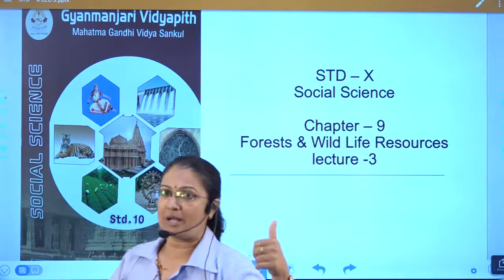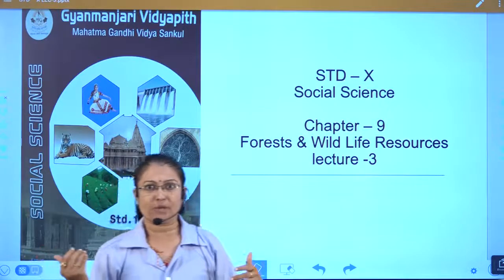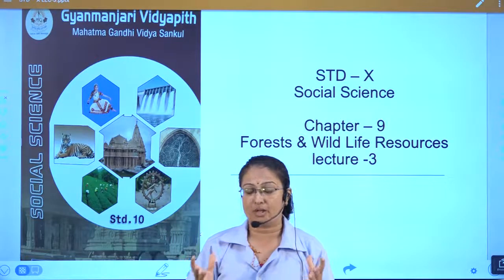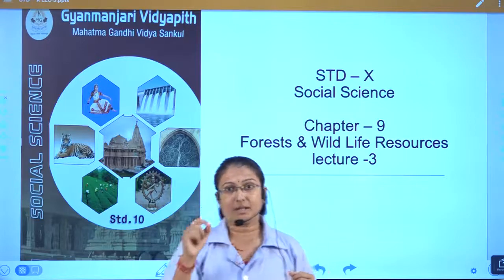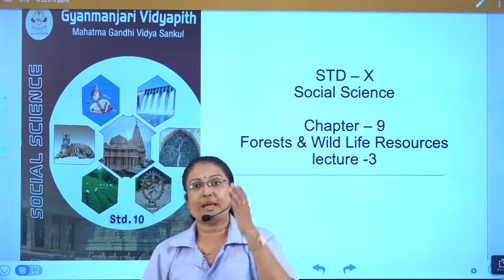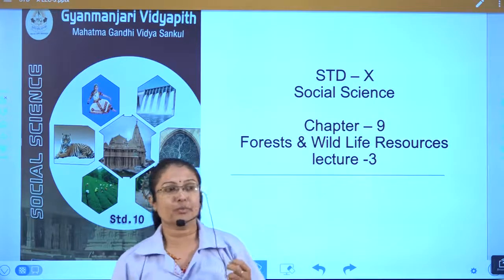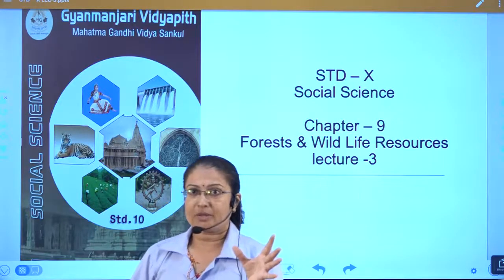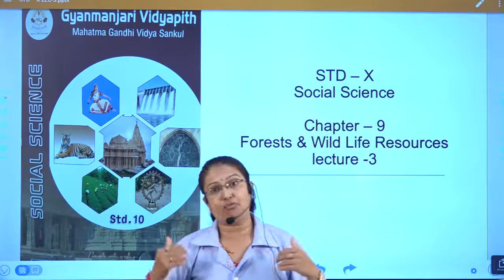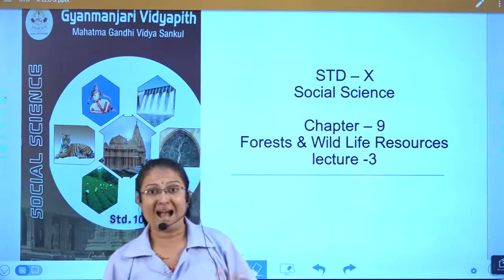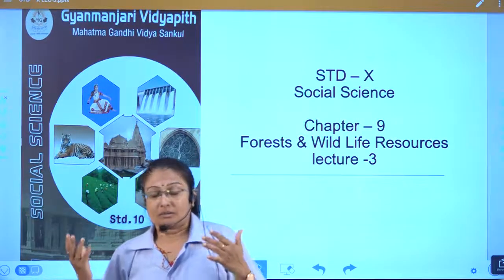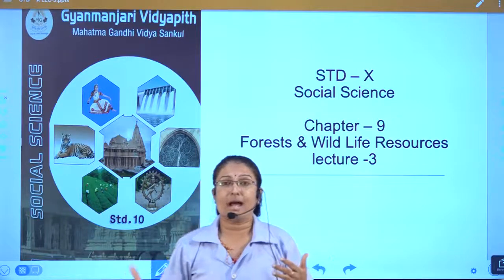Now we know the problem, so we have to come out with the solution. We know the problem, so we have to understand it and come out of it. So we discuss very briefly the remedies for forest conservation: how we can conserve the forest, how we should save our environment. It is important not only for the animals or birds, but if we want to live a safe, healthy life, then we have to conserve the forest.